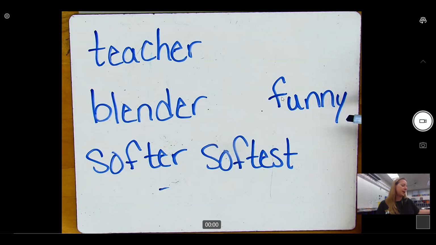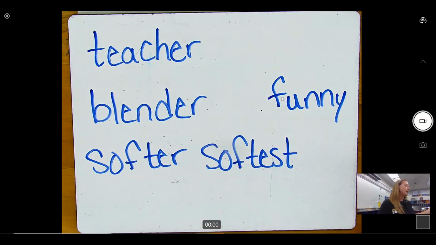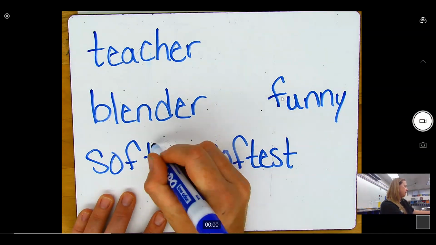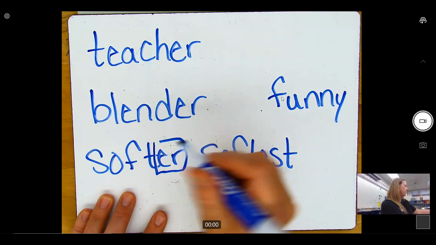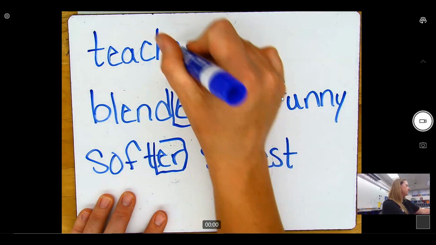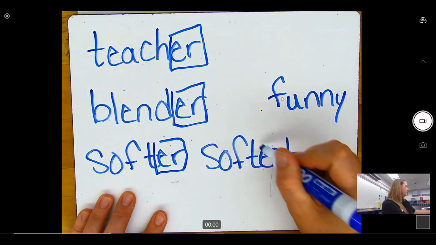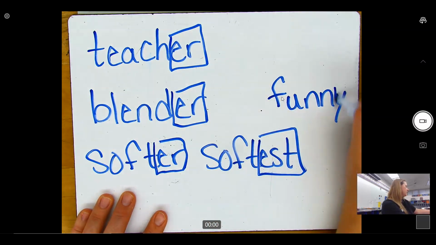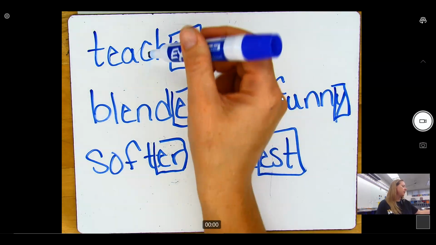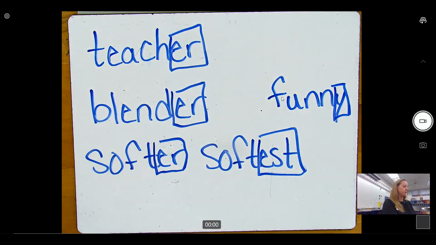When we see a suffix on a word, what do we do? We box them. So when we see a suffix on the word, we have to box it. And then there should be a root word that is left.